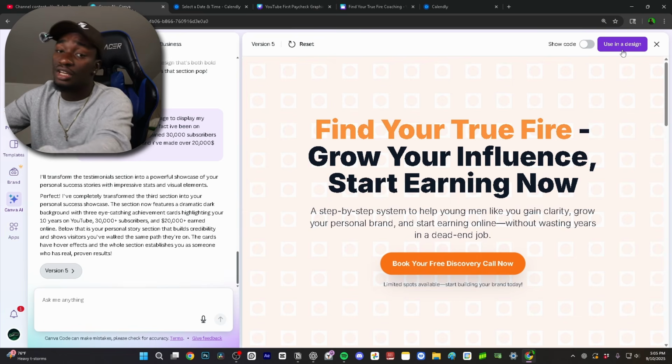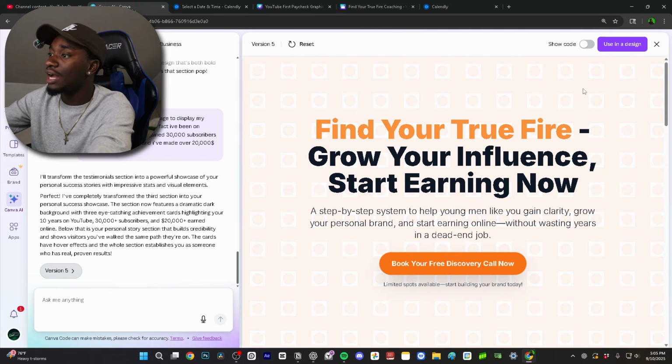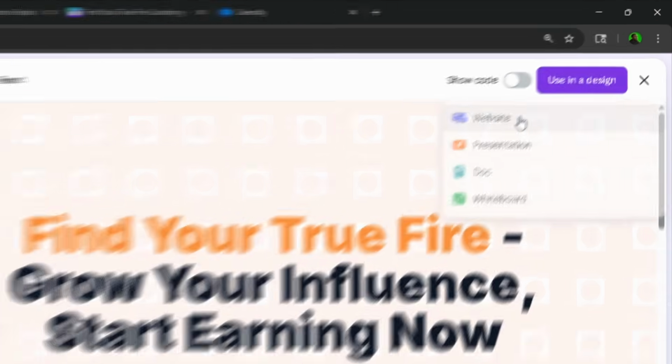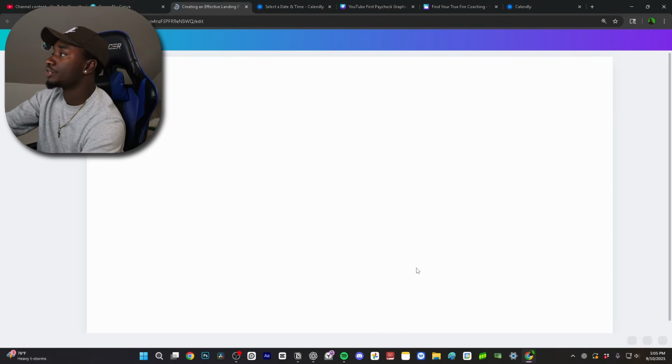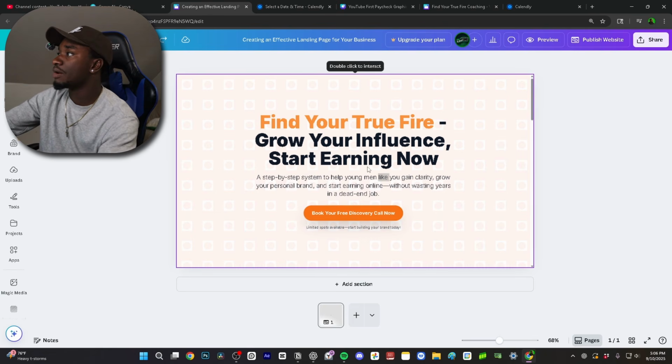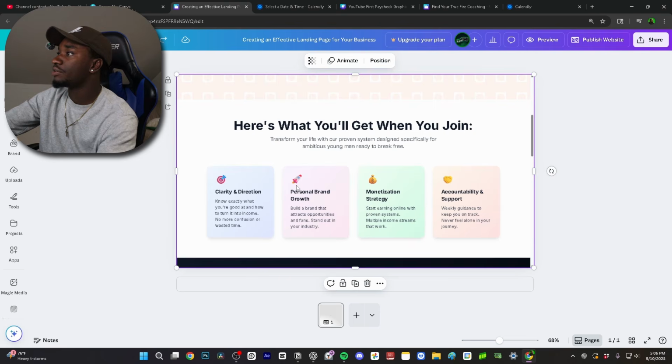So now that we did this, how do I actually get this going as a design? What you're going to want to do is open up the design option at the top right button, click it, and press website. What it's going to do is create a whole website for you. Now that you're here, you can pretty much just double click it and scroll down, and it has all the buttons that you talked about.